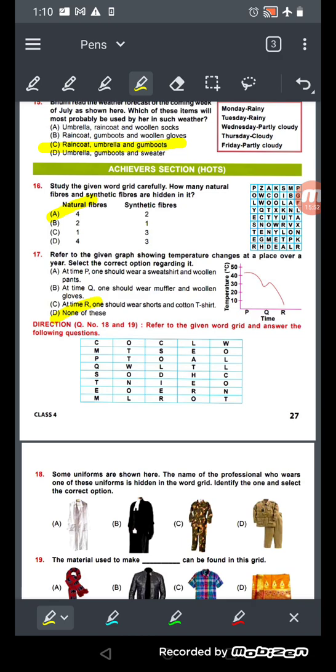अब now we'll see the number Q. At time Q one should wear muffler and woolen clothes. No, यहाँ भी नहीं, because woolen clothes, ये भी देखो आप almost 30 डिग्री के आसपास में है, so तब भी टेम्परेचर काफ़ी हाई है, you can't wear. In number C, at time R one should wear shorts and cotton t-shirts. ये भी हाई है. ठीक है, आप नो सॉरी आर में देखो 10 डिग्री है. 10 डिग्री में क्या आप शॉर्ट्स और कॉटन टी शर्ट पहन सकते हो? नो, तब तो बहुत कोल्ड हो जाता है. यू नीड टू वेयर the woolen clothes. So all are incorrect, so the answer will be number D.